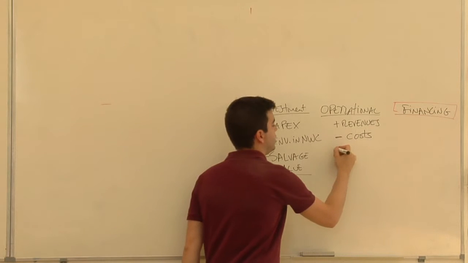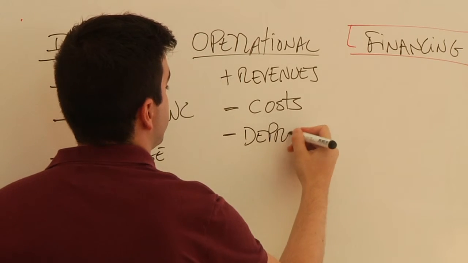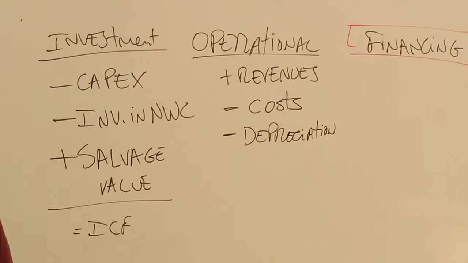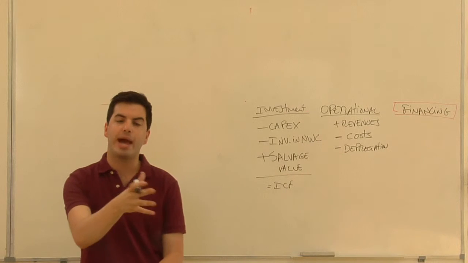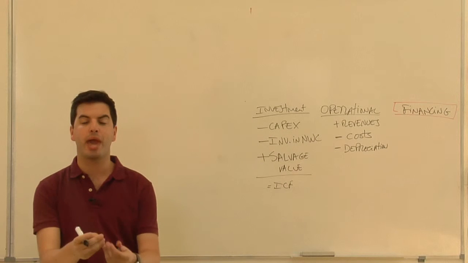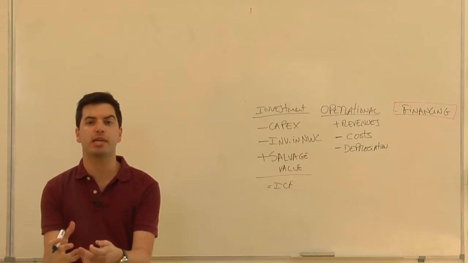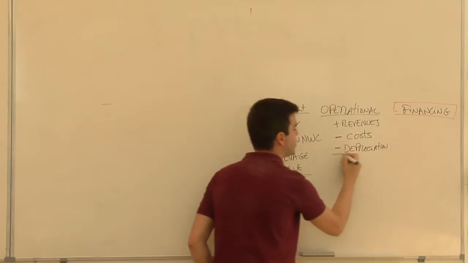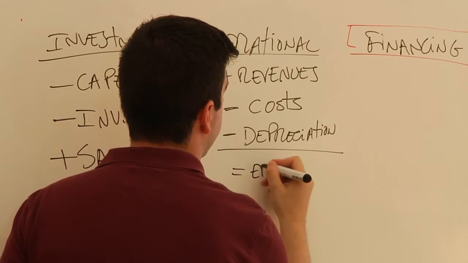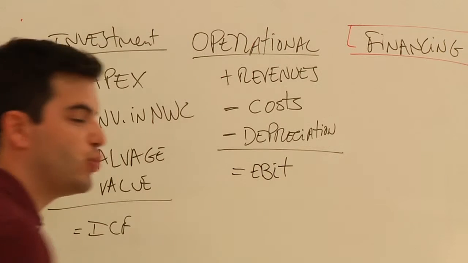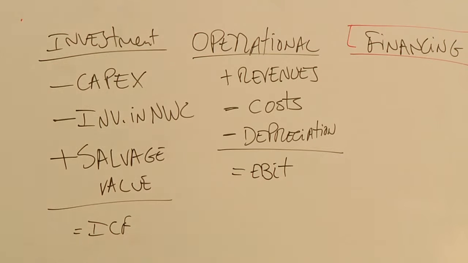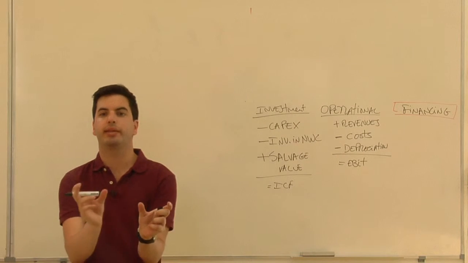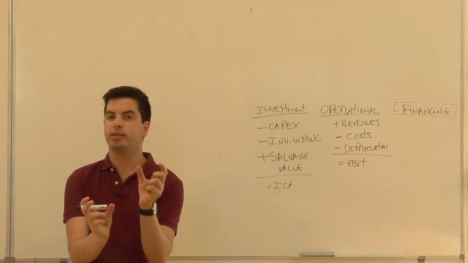Then you have the depreciation. So you buy one machine or one factory, and those assets will have depreciation over time, and in the income statement you will register that as a cost. Once we have this, we will get the earnings before interest and taxes, which is the operating income, okay? Then we need to subtract both interest and taxes. Let's forget about interest.